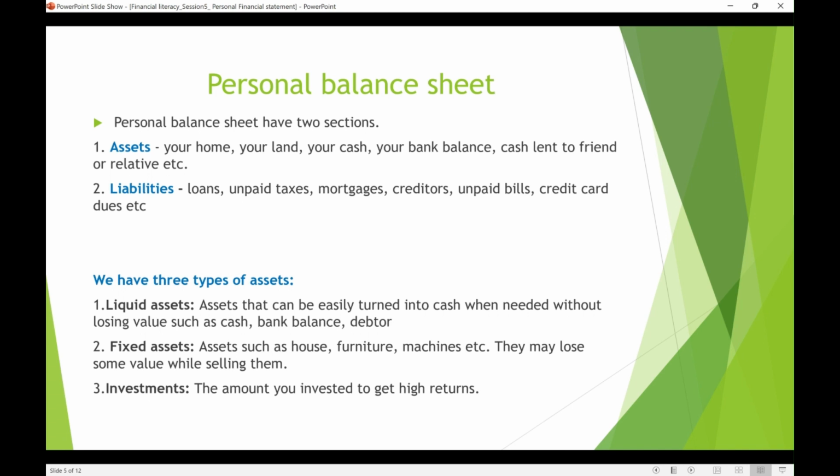There are three types of assets. Basically, we divide into fixed assets first. We already know a house, furniture, machines, all these are fixed assets. The liquid assets are shares, cash in bank, cash in hand, all of which we can get instantly. Even jewelry is a liquid asset. And investments are the ones you get returns from, like real estate, stocks, bonds, and equities. So these are the three types of assets, which generate income for you.